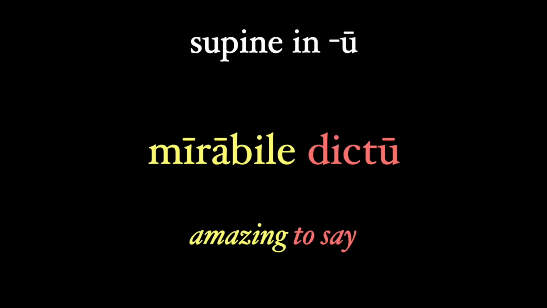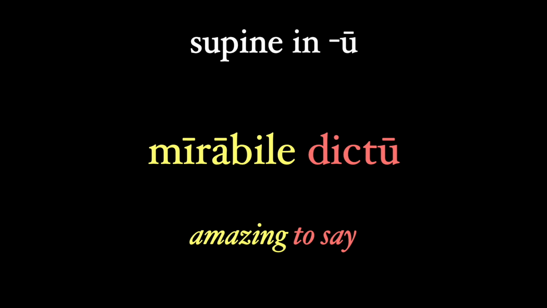Well, maybe the ablative. It's often thought of as an ablative, but we'll get into what case it is at the end of this video. For now, we're going to refer to this supine as the supine in u. That's a long u. This supine is found after certain adjectives, like in the phrase mirabile dictu, amazing to say. Our adjective is mirabile, and we translate our supine with "to," followed by the meaning.